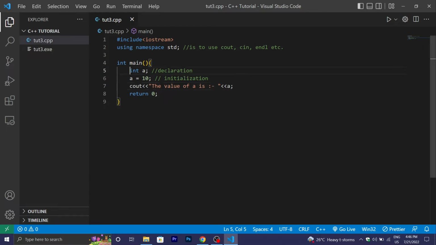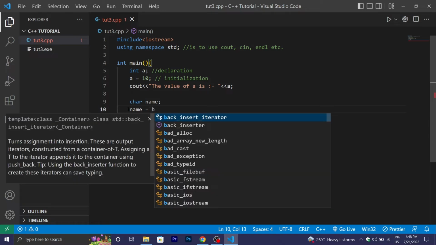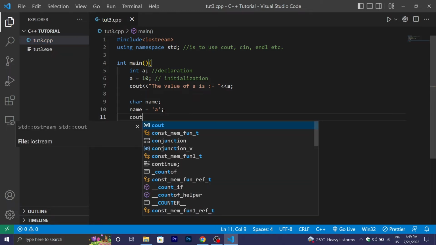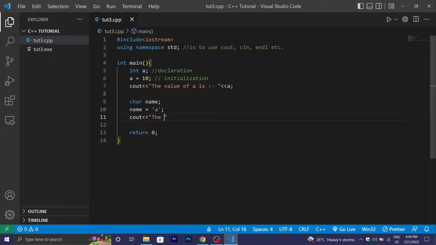Now this is the example of integer, and similarly I will also show the example of character, which is char. Declare the name of the character, which is name, and put a semicolon. After that, initialize the value of name. Name is equal to b and put a semicolon. After that, print the character. Cout the value of name is name.